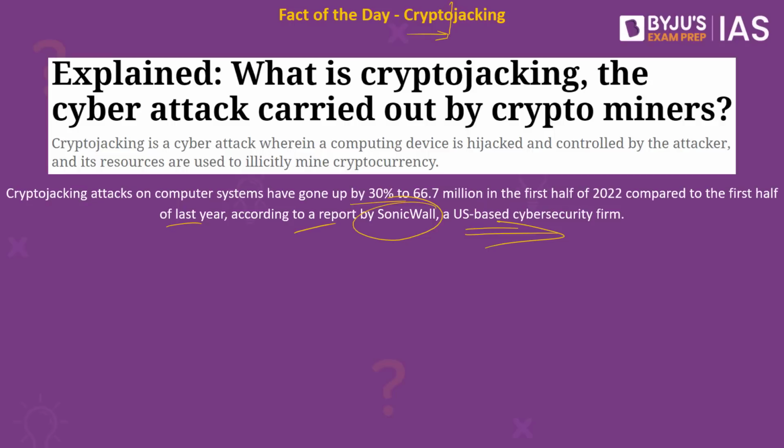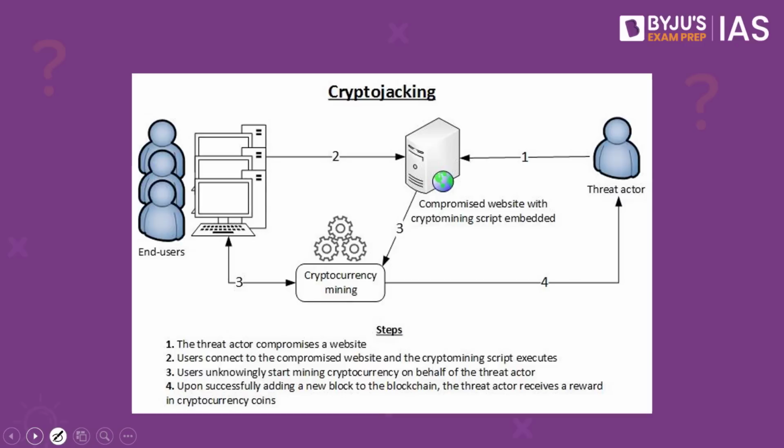Let me give you a simple example with the help of this picture. What exactly happens? You have a threat actor. This threat actor happens to be a hacker. He can be any person who is engaged in crypto mining. So what will this person do? He will send you a message onto your laptop. He will also send an email to your laptop or to your systems. So the minute you click on this particular link, what gets activated is this particular crypto code. The minute this crypto code that has been created by that particular hacker becomes active, he would be able to use your system to mine the cryptocurrencies.